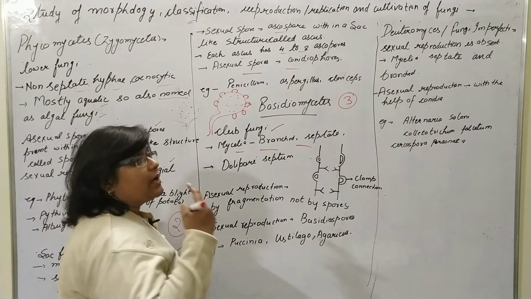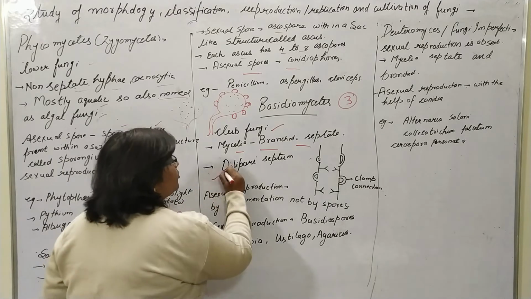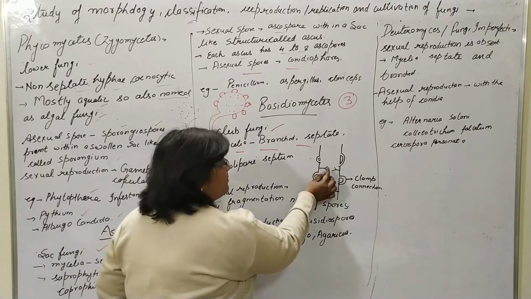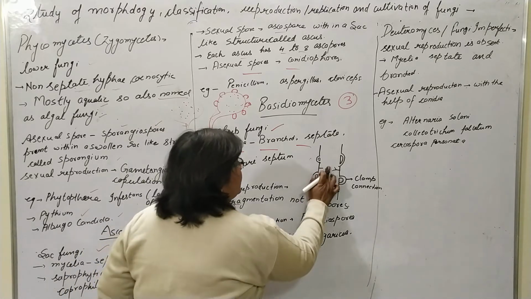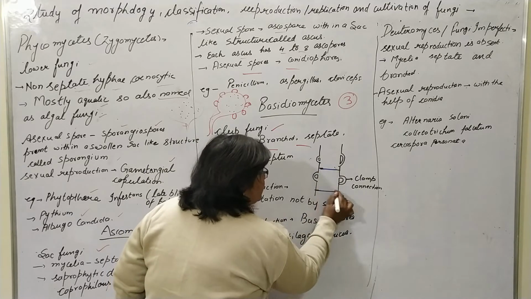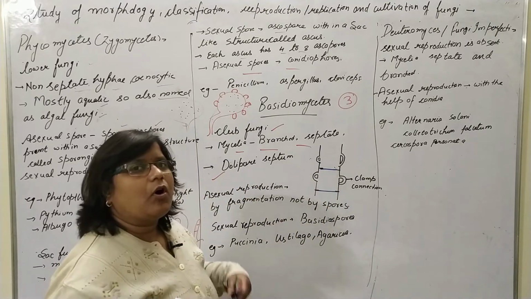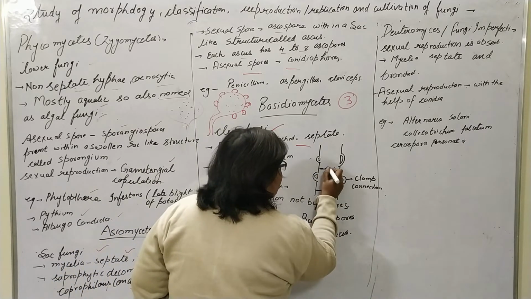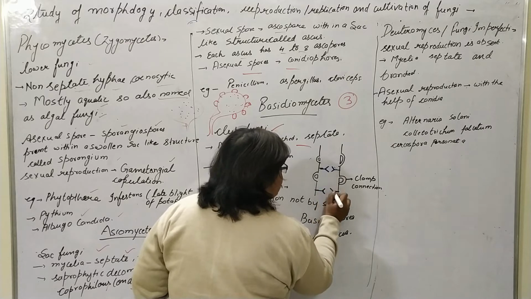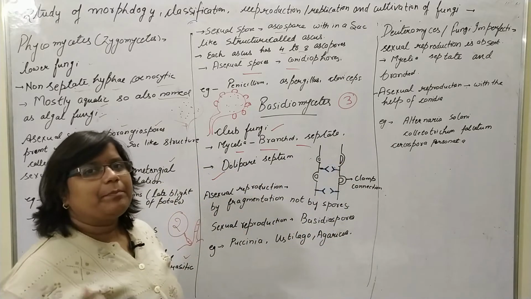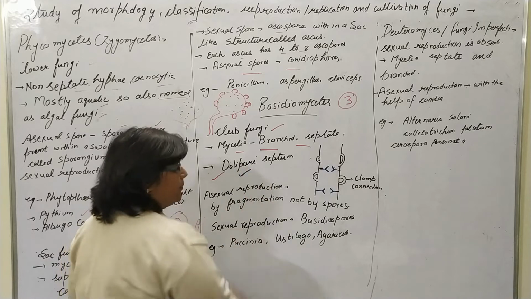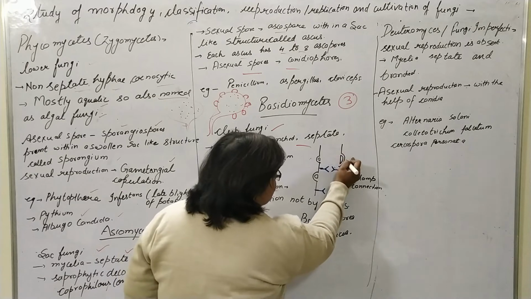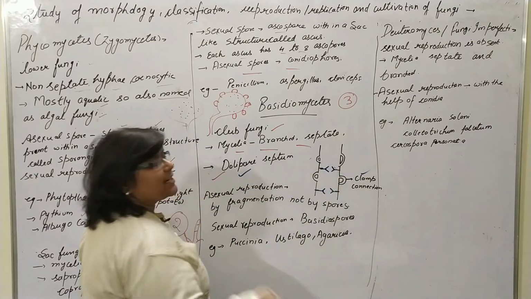The unique feature here is the presence of the dolipore septum. What is the dolipore septum? Suppose this is a septum, but due to some particular structure, the septum forms a bulge, like an open mouth. That particular structure is known as the dolipore septum. The different branched hyphae are connected with a structure known as the clamp connection.